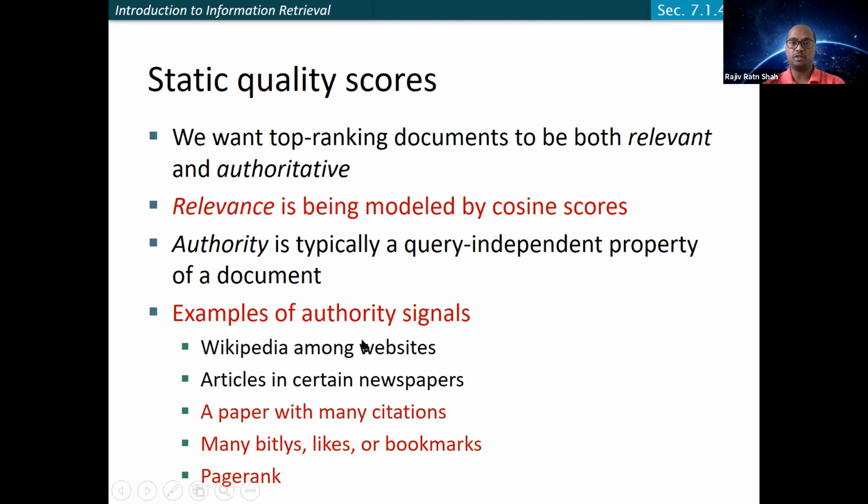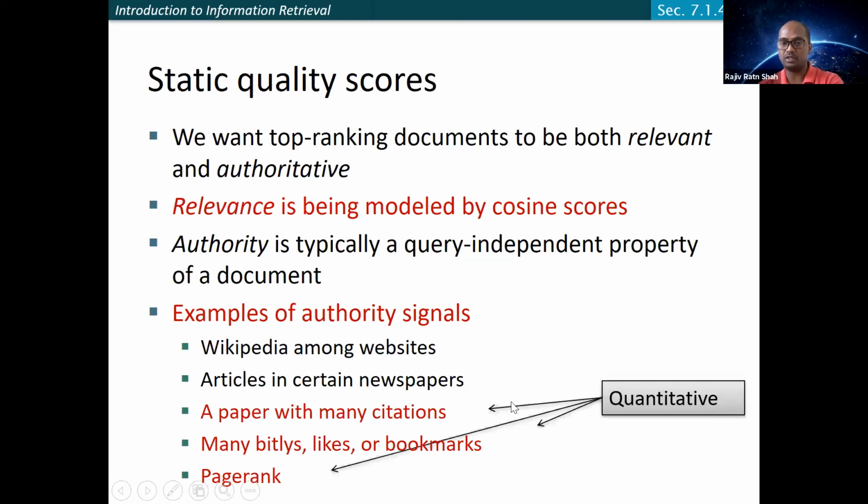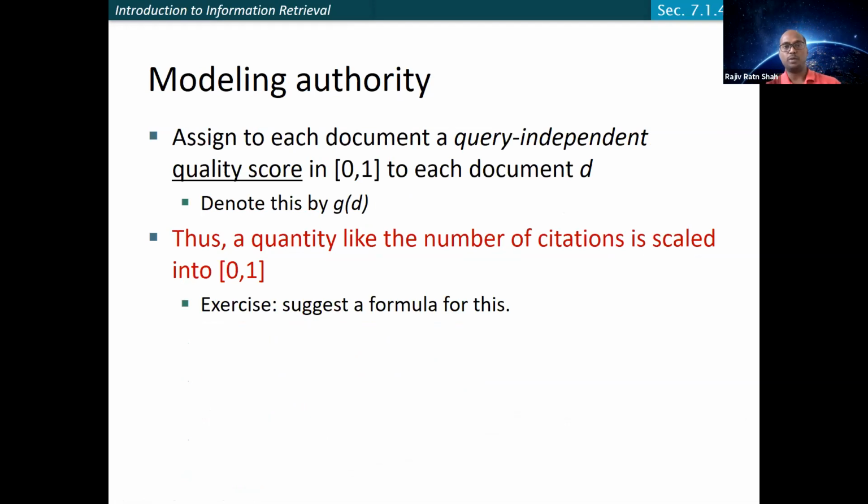If you rank documents using this, you can also prune documents. You can have some threshold: I'm not going to consider documents whose quality is less than this number, if you're talking quantitatively. For example, if you're dealing with research papers, you can say that I'm not going to consider papers whose citation count is less than 5. That's just an example; you can think of any other quantitative number. Overall, whatever quality you are computing should be at least greater than this given number. So you can model it like this.